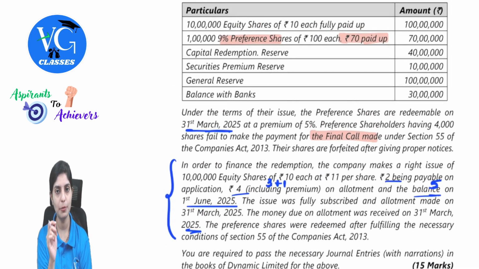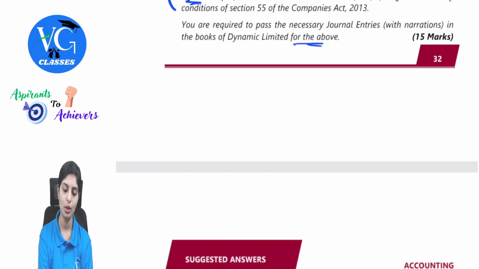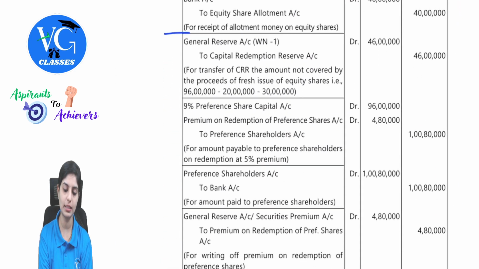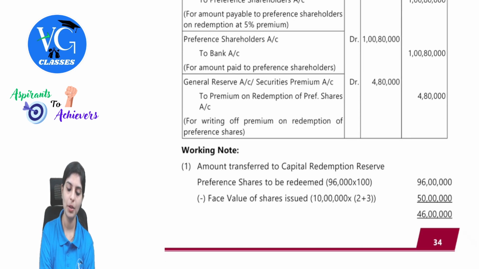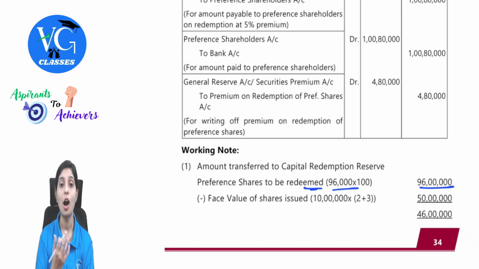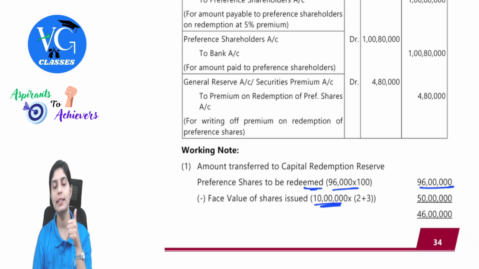Remember, 96,000 preference shareholders are there at rupees 100. So we will need how much? See here, preference shares to be redeemed are 96,000 into 100, so 96 lakh. How much money have I collected from the issue of equity shares? 10 lakh shares. I've collected the application money. I've collected the allotment money. Here you will not include the premium. Be very, very careful here because remember section 52, only 5 purposes. Nowhere does section 52 provide that you can utilize this balance for the purpose of redemption of preference shares. Clear with this?